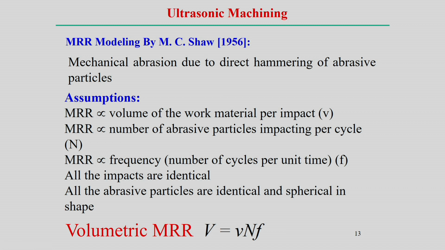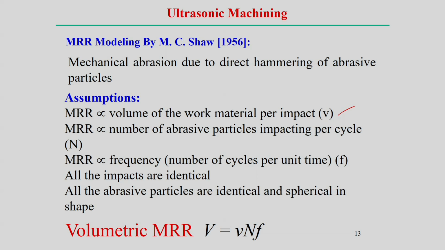Now, if you look into the modeling part of the abrasive machining process, we assume that mechanical abrasion occurs due to the direct hammering of the abrasive particles on the workpiece. What are the assumptions? The material removal rate depends on the way the particle impacts the workpiece, and on the volume removed from the workpiece per single particle. So the volume of work material per impact matters. Then, in terms of other parameters, there is the number of abrasive particles per cycle.